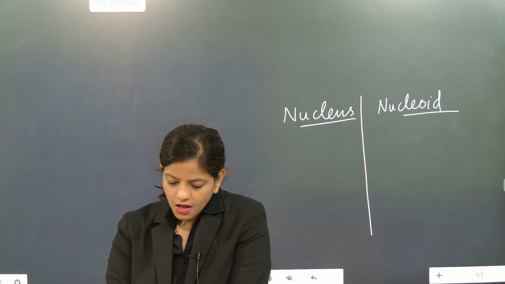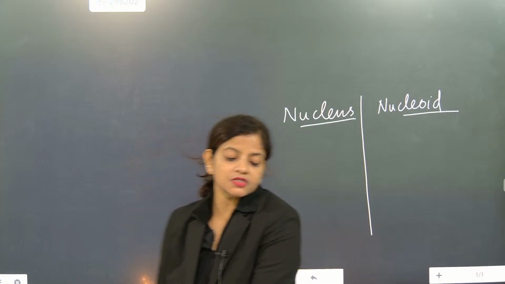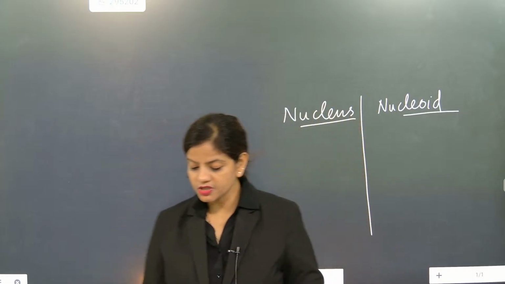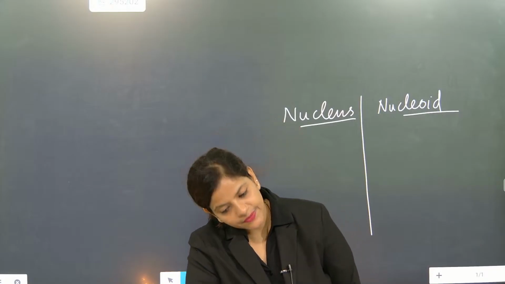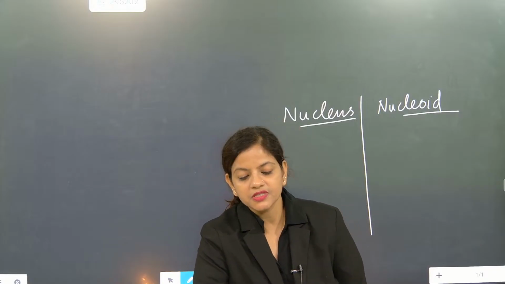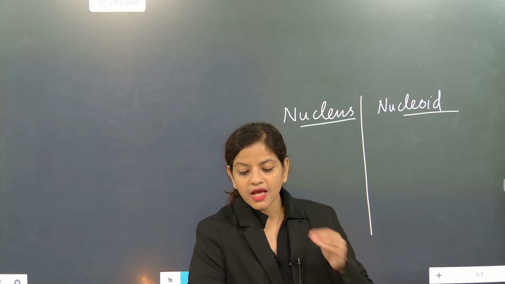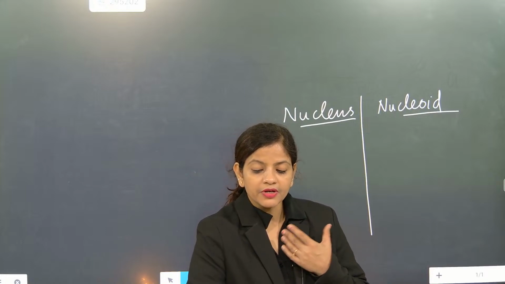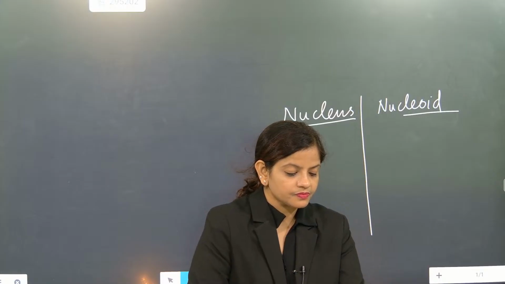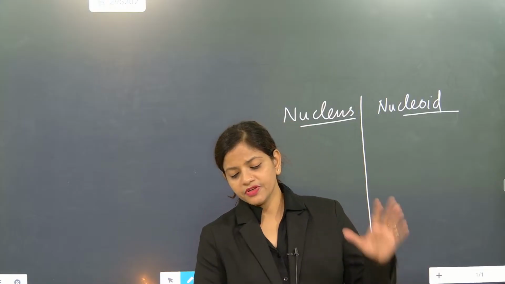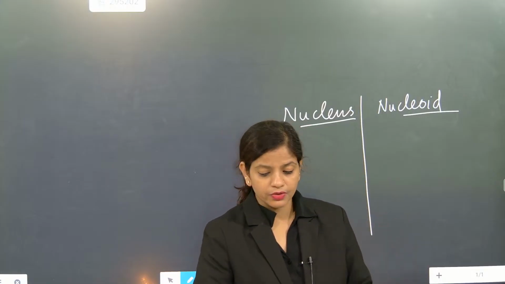Correct. Nucleus is present where? Nucleus is present in eukaryotic cells. Absolutely correct. Nucleus is present in eukaryotic cells, and what do you call the other one? But nucleoid, I just want to know about nucleoid. There is a difference between nucleus and nucleoid.